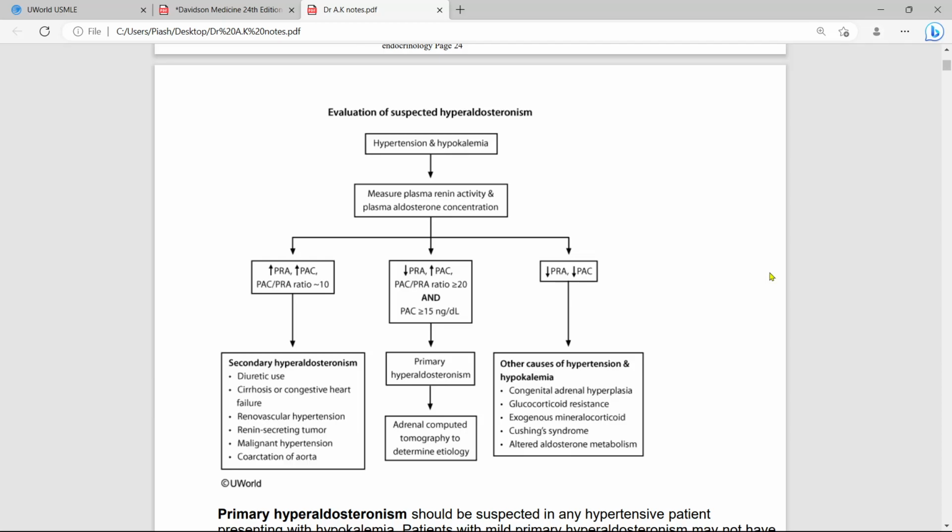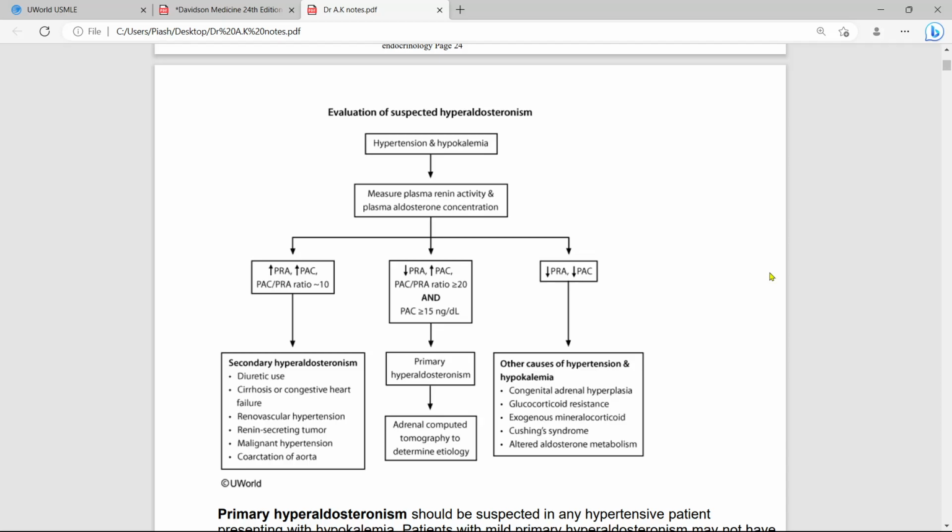In the saline infusion test, the patient stays in the recumbent position for more than 1 hour before and during the infusion of 2 liters of normal saline IV over 4 hours at 8 a.m., with BP and heart rate monitoring throughout the test.